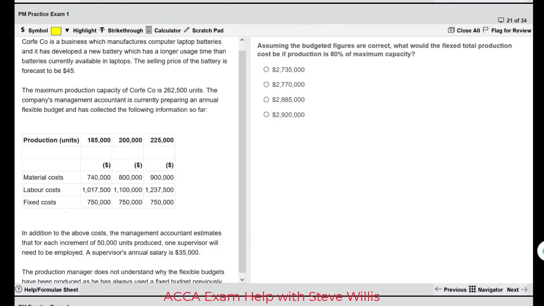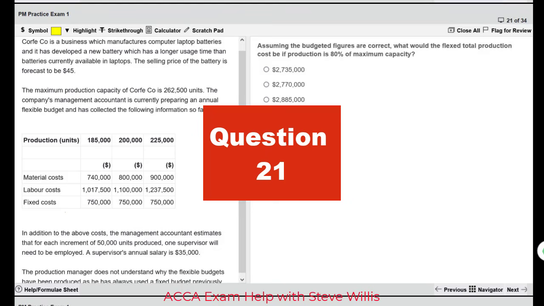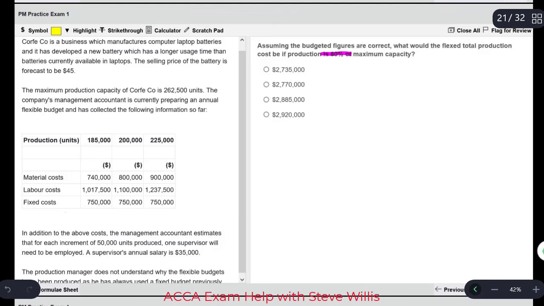Team, moving on. We're moving now to the numerical questions, the calculation questions, and that would be question number 1, where they ask us if our production is 80% of the maximum, what will the total production cost be? So the first step is to get the activity level at 80%. Can we do that? Sure we can.